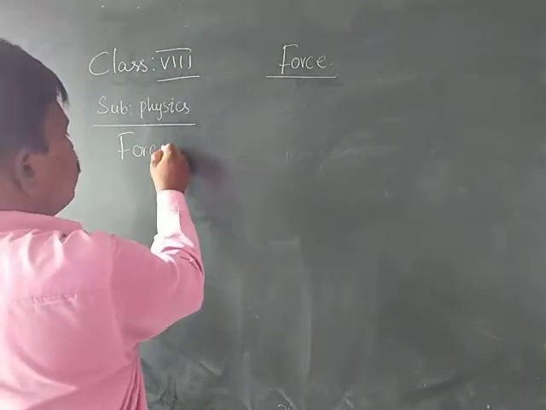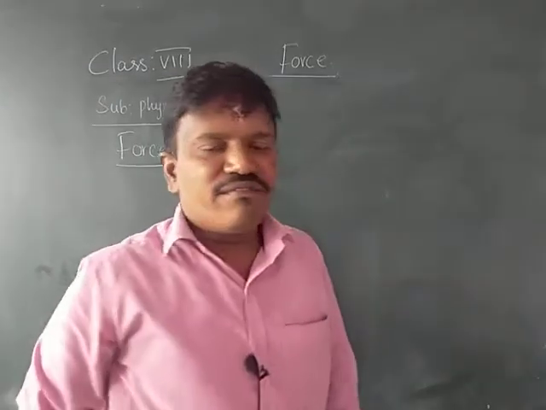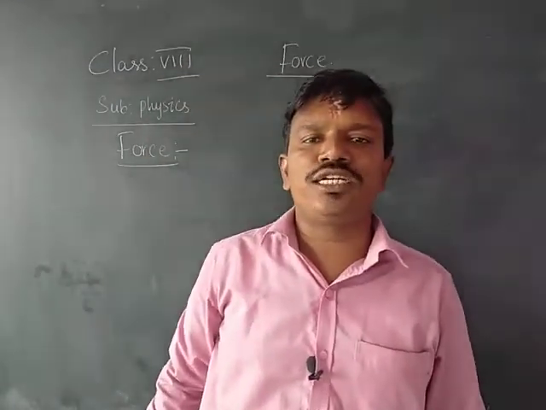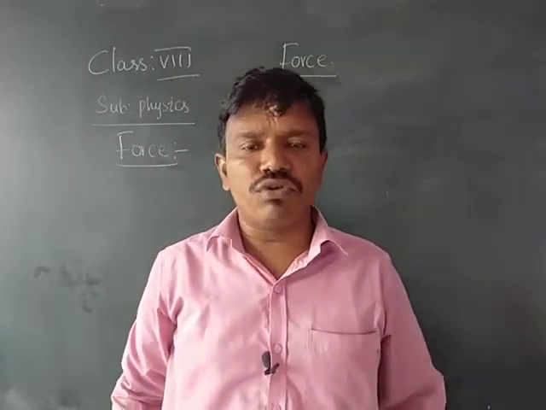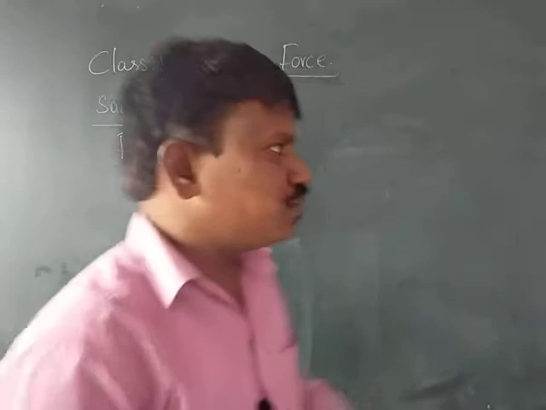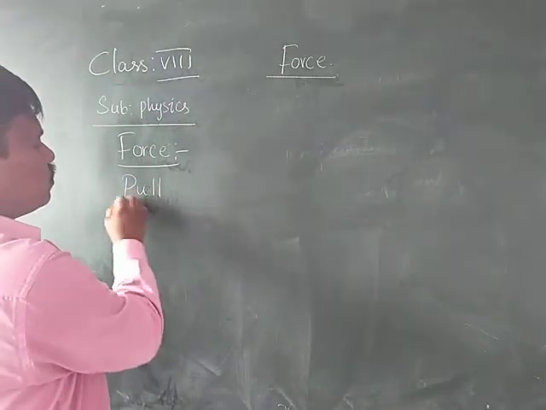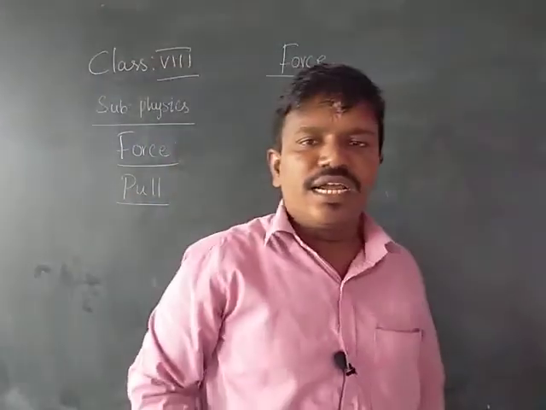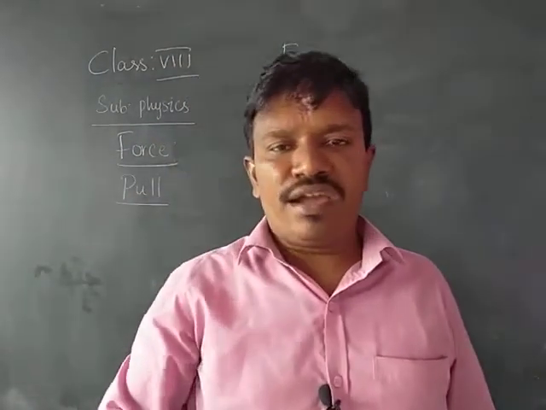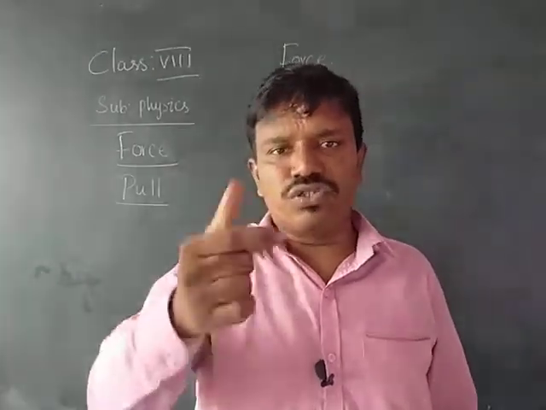What do you mean by force? Force is the push or pull of a body which tends to change the position, shape or direction of an object. Next comes the pull. Pull is one type of action such that it gives the force.